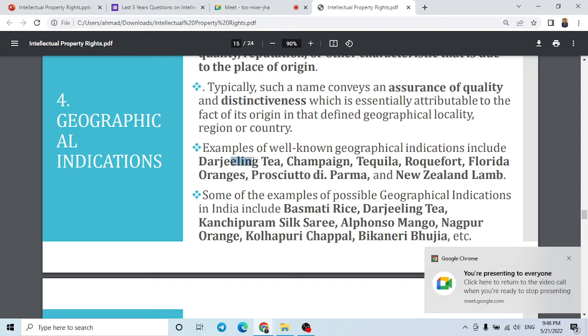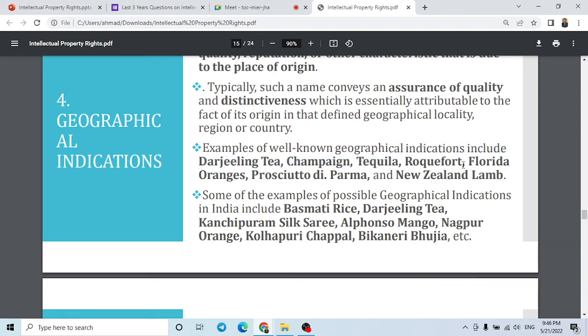Okay, so Darjeeling tea, champagne, tequila, these are the alcoholic drinks which are famous. Florida orange. Can anyone tell where Florida is? So these are the international examples. Florida is a state of USA. New Zealand lamb. So these are the international examples of geographical indications.